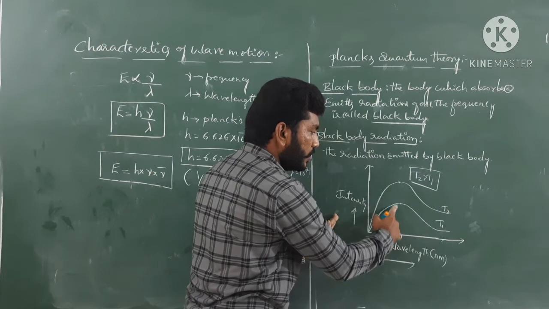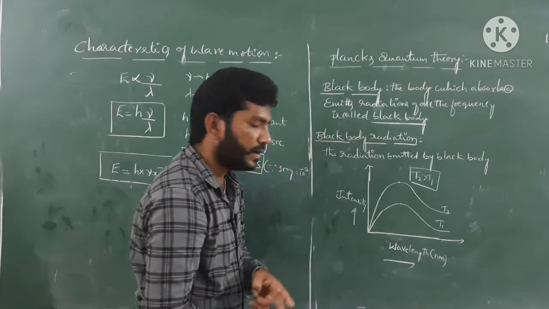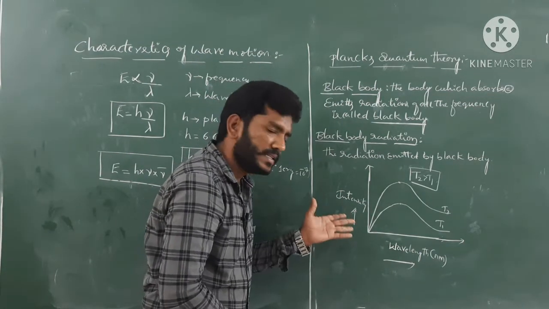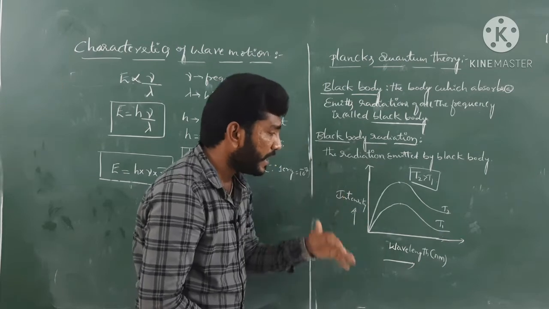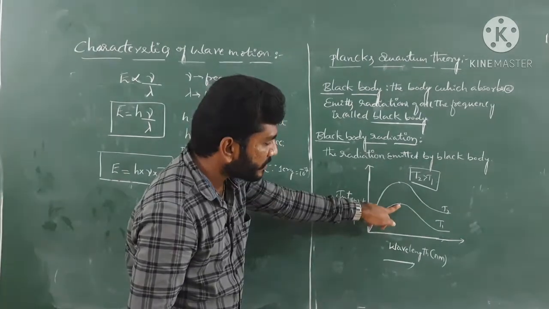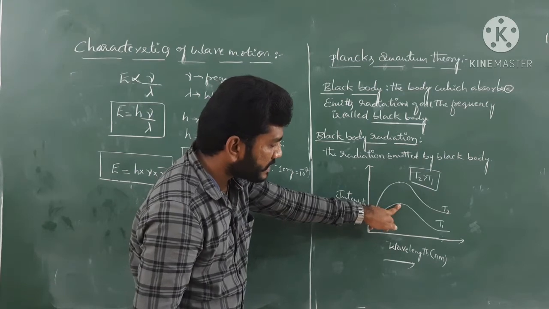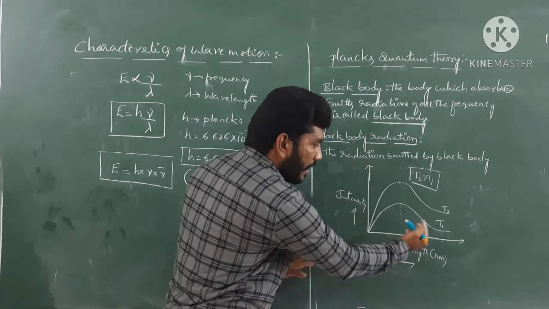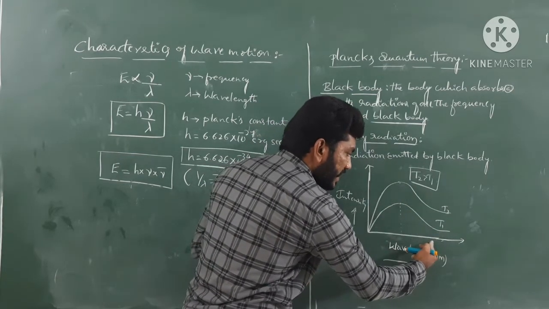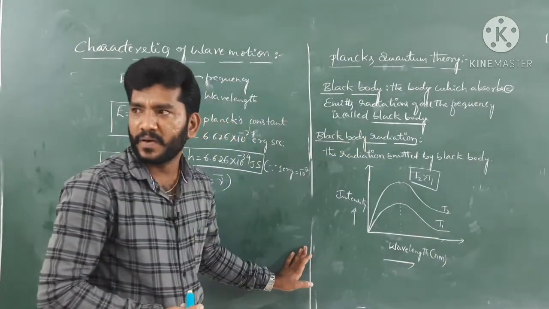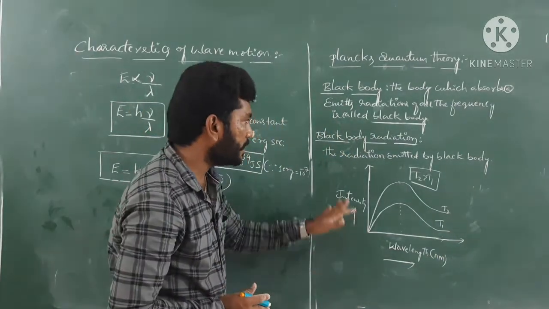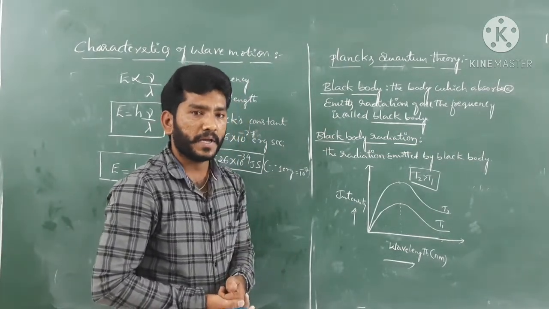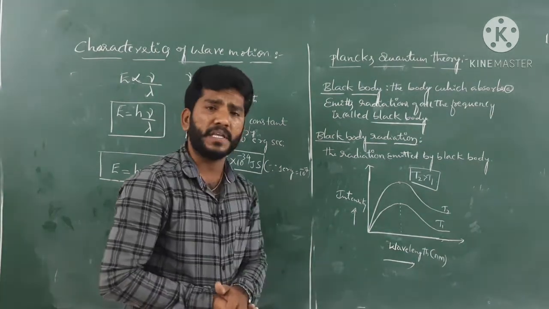See the contrast between these graphs, you just have to focus on these things. As we increase the temperature, intensity also increases. That intensity reaches a maximum value at a certain wavelength, and thereafter the intensity decreases with the decreasing of wavelength. So this is the scenario, guys. This is all about black body radiation and its frequency distribution associated with temperature.